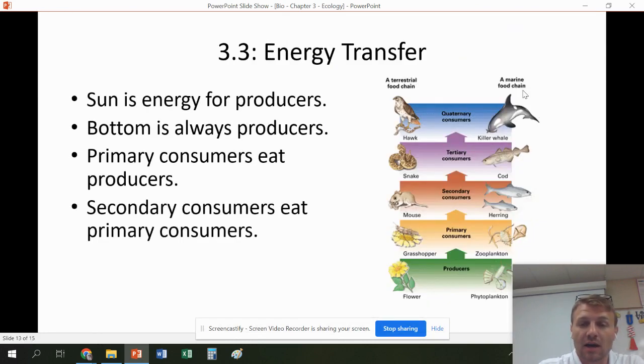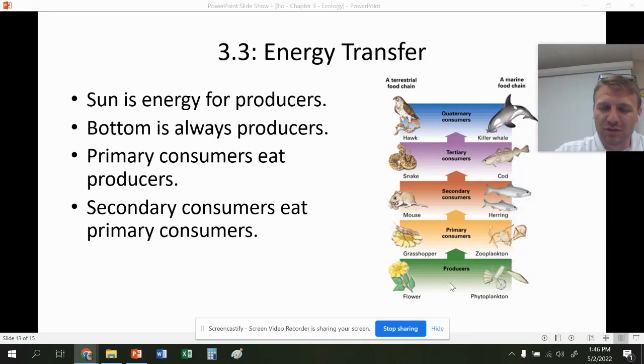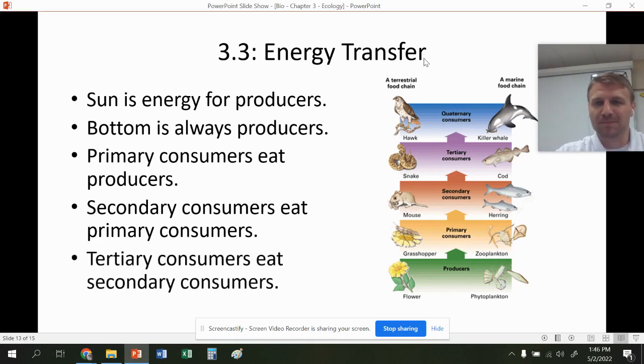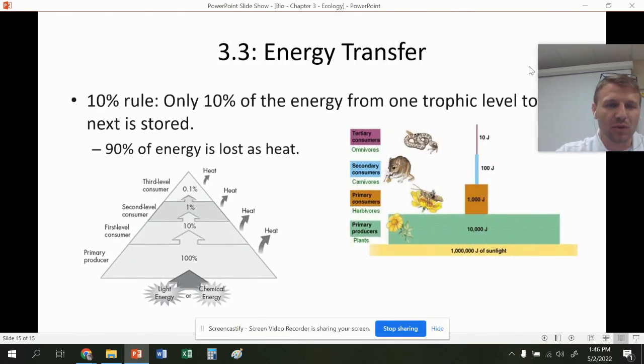The sun is the primary energy source for all the producers. So the sun initially gives the energy to the producers, and then that energy will make its way up to the different levels. You have your producers that are eaten by our primary consumers. Think of this in sequential order: primary, secondary, tertiary, quaternary. Just a refresher here: producers are eaten by the primary consumers. The primary consumers are eaten by the secondary consumers. The secondary consumers are eaten by the tertiary consumers, and the quaternary consumers eat the tertiary consumers. Good.